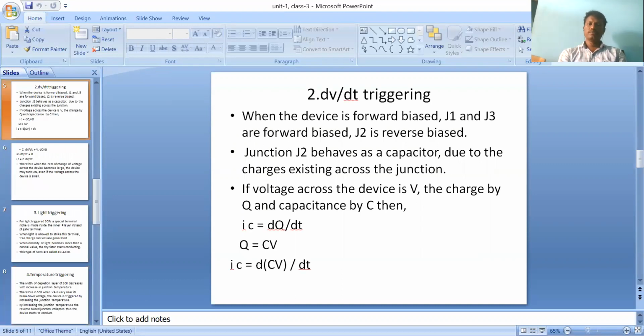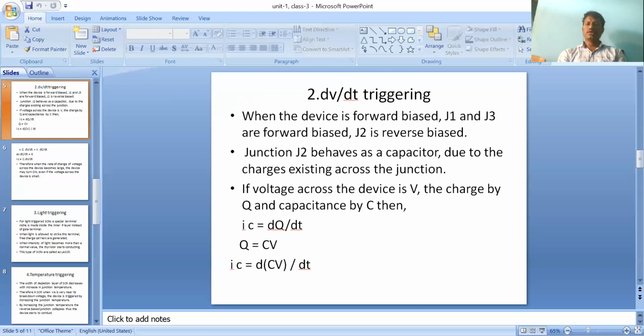The second method is rate of change of voltage triggering, or dv/dt triggering. We consider the same forward blocking mode: the anode is positive with respect to the cathode, so junctions J1 and J3 are forward biased and junction J2 is reverse biased. Junction J2 acts like a capacitance, with positive charge carriers on one plate and negative charge carriers on the other.